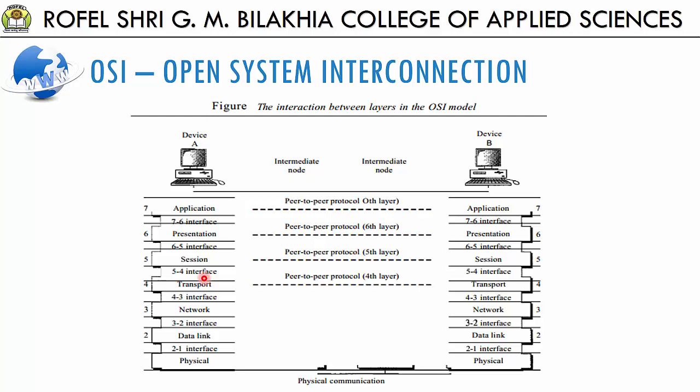Then layer 3, that is the network layer, removes the data meant for it and passes the rest to layer 4, that is the transport layer, and so on, right?